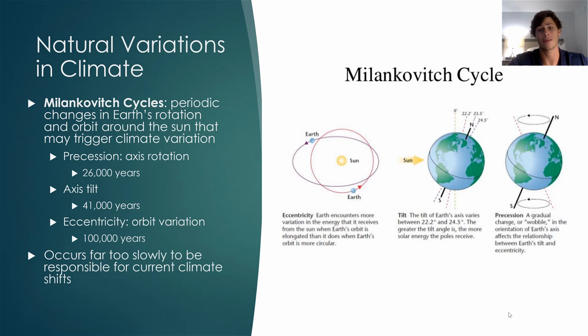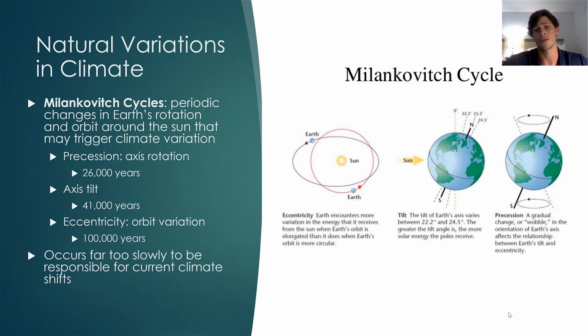Next is variation in axis tilt. The tilt in the Earth's axis varies between 22.2 degrees and around 24.5 degrees. Now, the greater the tilt is, the more solar energy and solar output the poles receive, and because the poles have the majority of the ice on the planet, they result in the greatest amount of reflectivity. So if there's a greater tilt, that means that there's more melting, and it means that there will typically be a hotter climate than if there is less of a tilt.